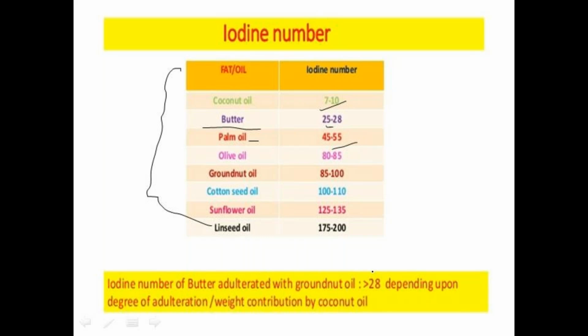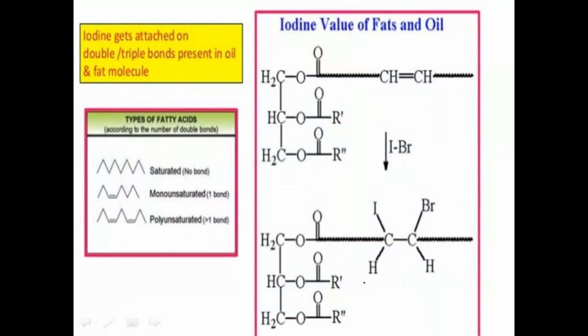And next, coming to the iodine: iodine is getting attached to the double or triple bonds present in the oil or fat molecule, so it is mainly useful for detecting unsaturation. For example, this is the saturated one, this is the monounsaturated one, and this is the polyunsaturated one.